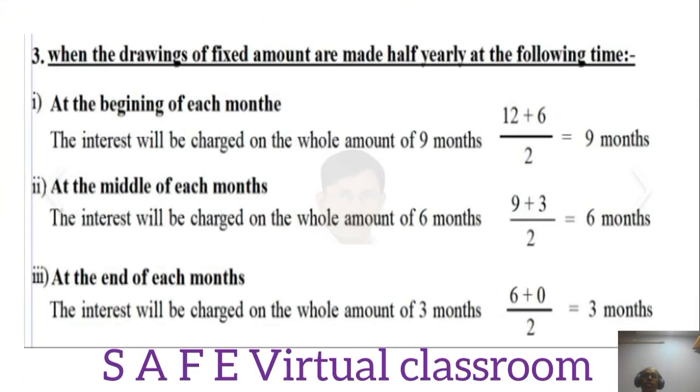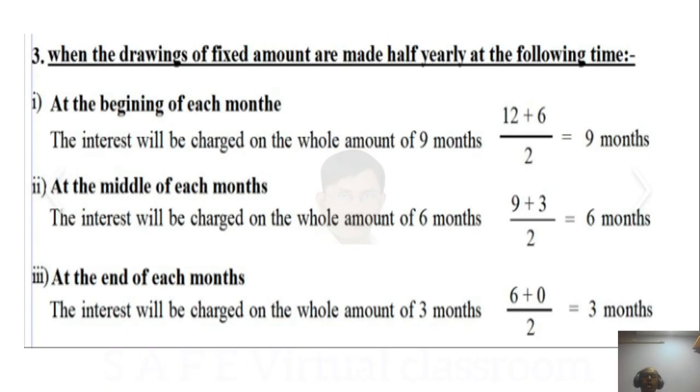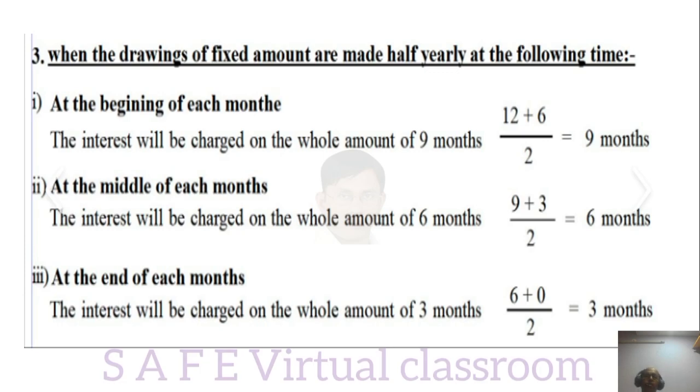When drawings of a fixed amount are made half yearly at the following times, like a partner would have withdrawn at the beginning of the year and after 6 months, that's all. Sometimes he would have withdrawn after 3 months and again after 6 months, that's all. One partner might have withdrawn only at the end of 6 months, and he would not have withdrawn anything else. Then you have to use just how to calculate average period.